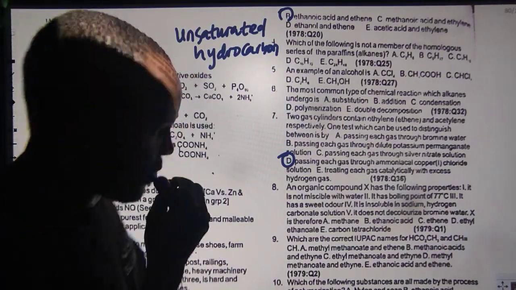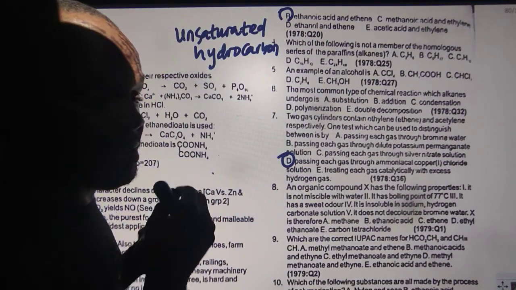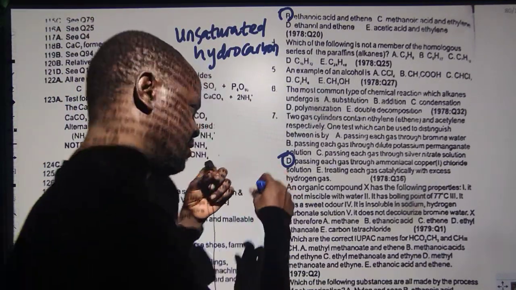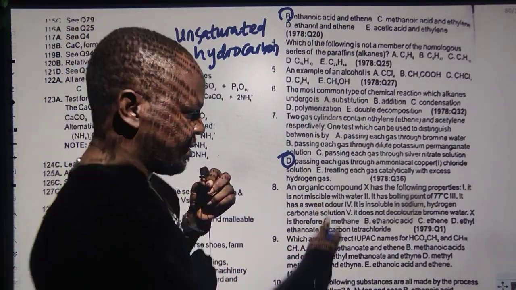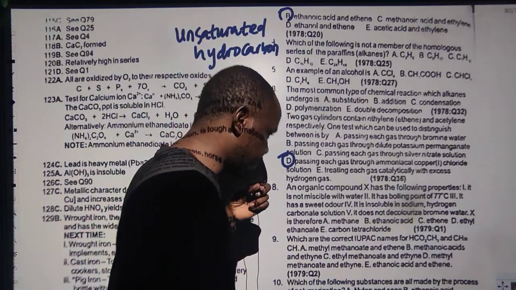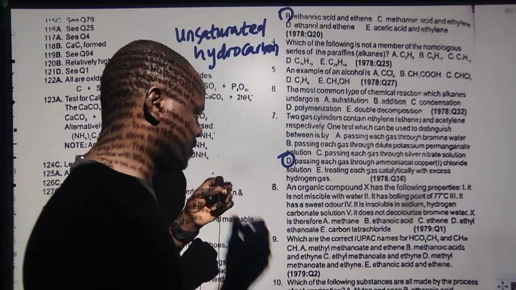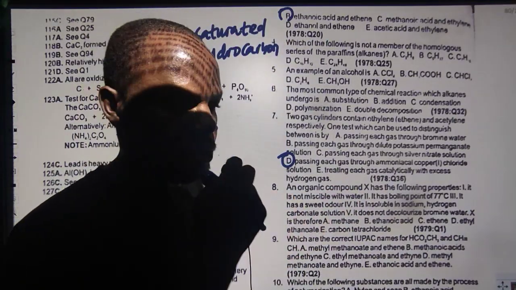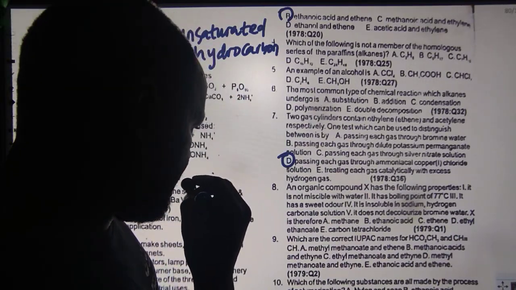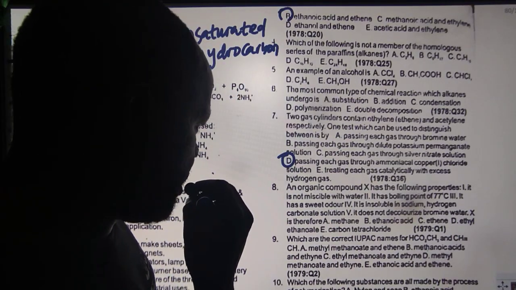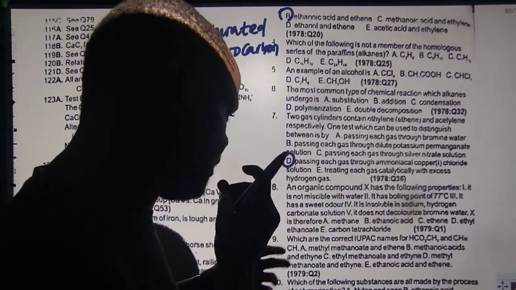I said I don't want to explain, but one thing about all these is it is very difficult for you to just be making answers without explanation. Look at number 9 or number 8. Organic compound X, we don't know the organic compound, has the following properties. Roman figure 1 is it is not miscible with water. That means it does not mix with water. Then option B says it has a boiling point of 77 degrees. That means the boiling point is not that high because it's not even up to water. Number C says it has a sweet odor.